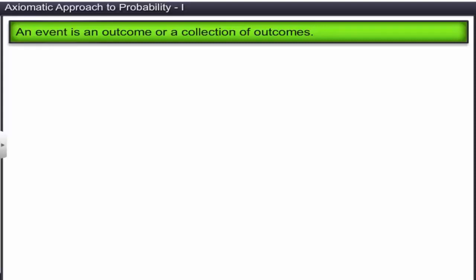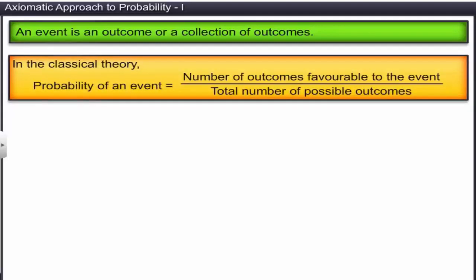We know the classical theory and the statistical theory of probability. In the classical theory of probability, the probability of an event is equal to the number of outcomes favorable to the event divided by the total number of possible outcomes. In this theory, the number of outcomes is finite and all the outcomes are equally likely.